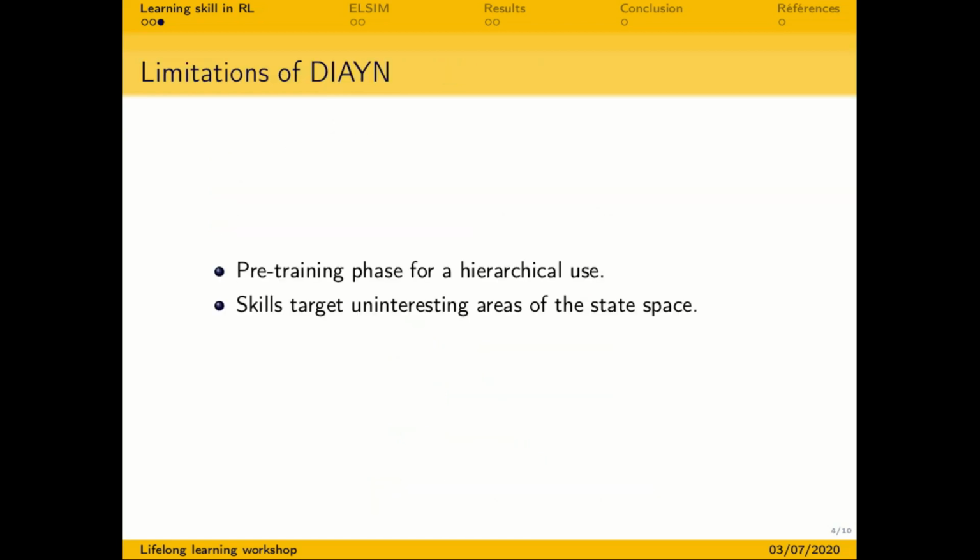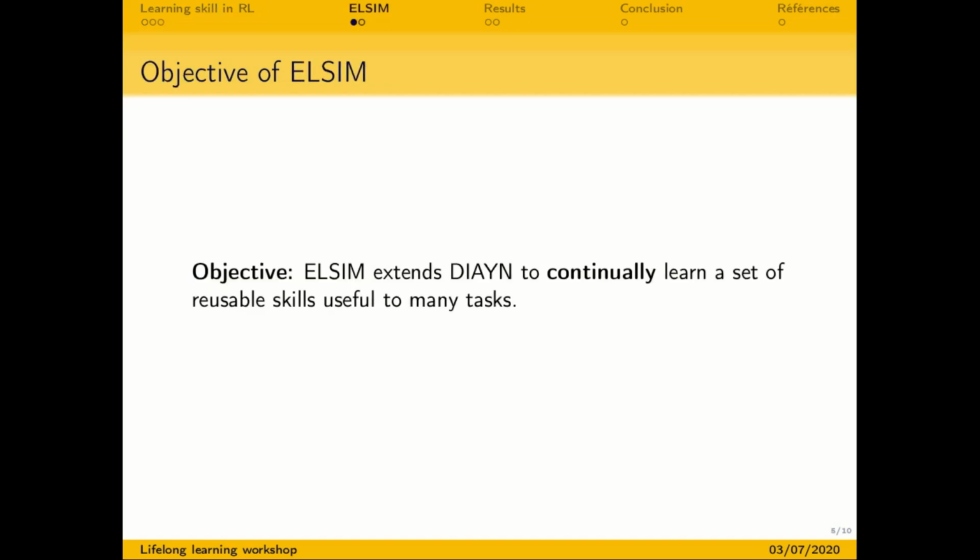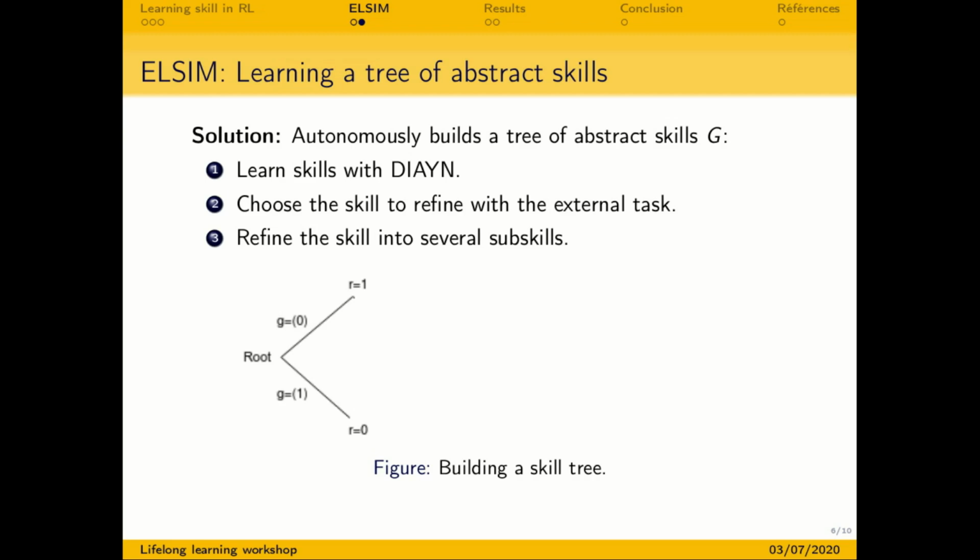There are 2 limitations in DIAYN. First, it requires a pre-training phase to be used in a hierarchical setting. And secondly, the skills may target areas of the state space that are uninteresting relative to some tasks. So LSIM tackles these issues and tries to learn the skills and at the same time learns to hierarchically use them to solve some tasks. And this way, it can focus its learning process on the skills that are useful for the tasks assigned to the agent. How do we do that?